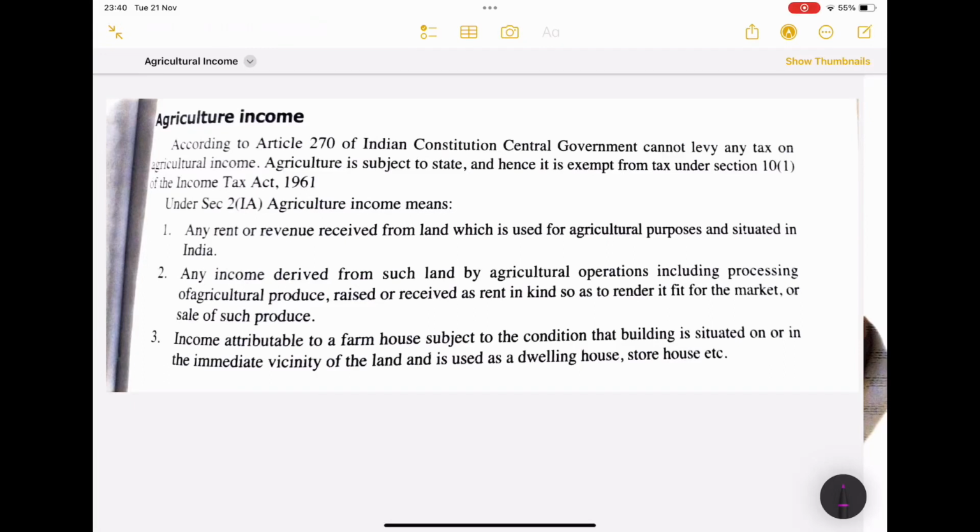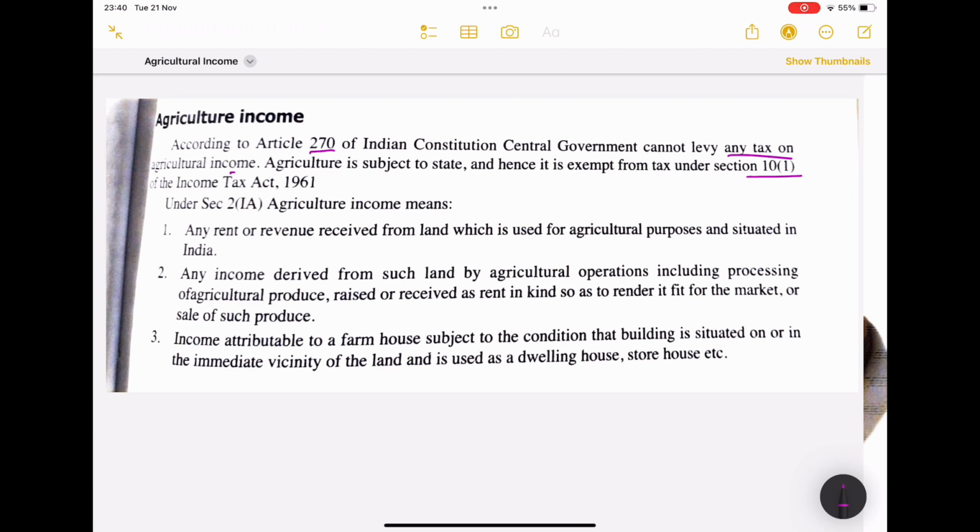Hello everyone, in this video we are going to learn a new concept in income tax. A very important concept where we are going to see certain exemptions. The topic is agricultural income. According to Article 270 of the Indian Constitution, the central government cannot levy tax on agricultural income. Agriculture is a subject of the state, hence it is exempted from tax under section 10 clause 1 of